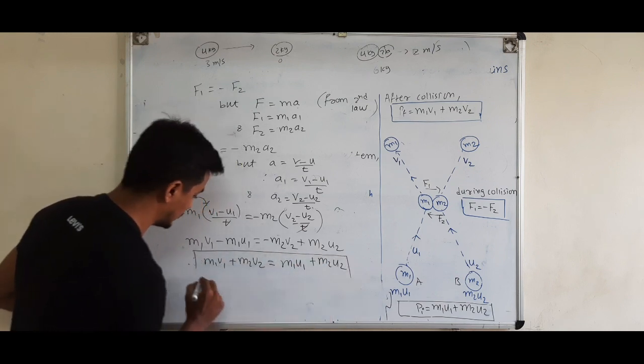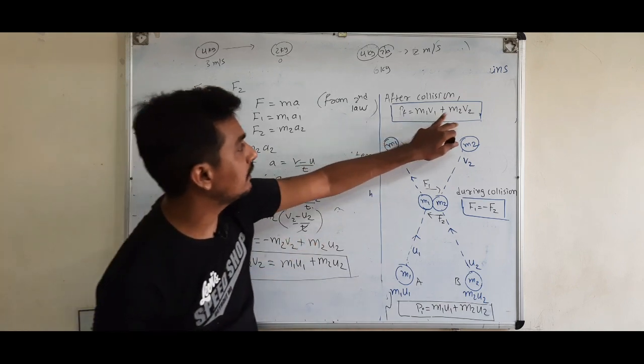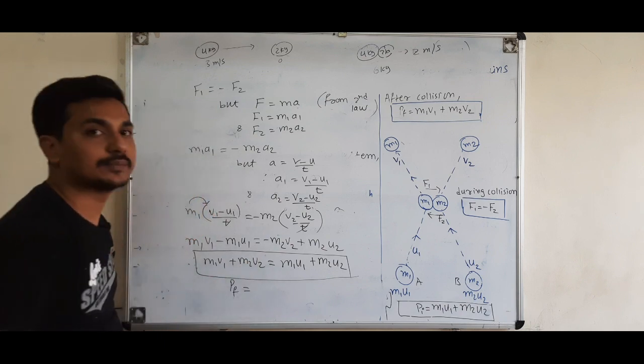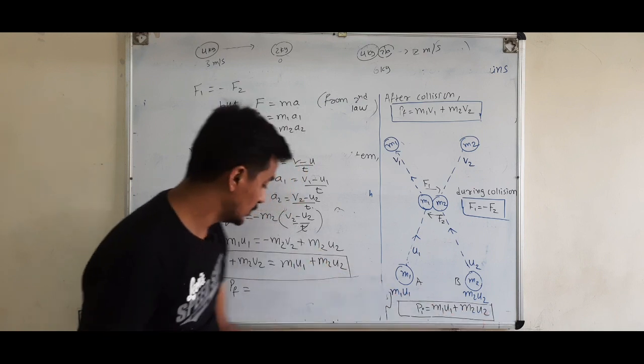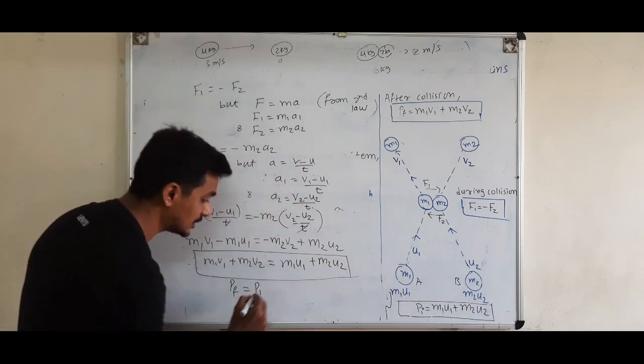Now here m1 v1 plus m2 v2 is the final momentum of the system, and m1 u1 plus m2 u2, this is the initial momentum of the system.